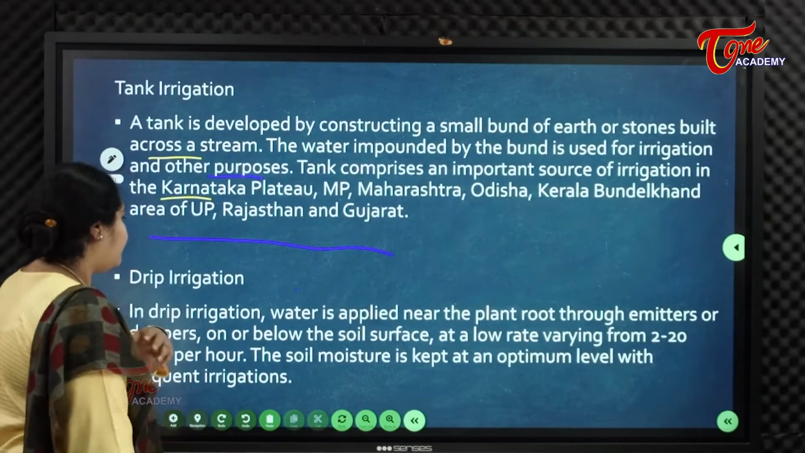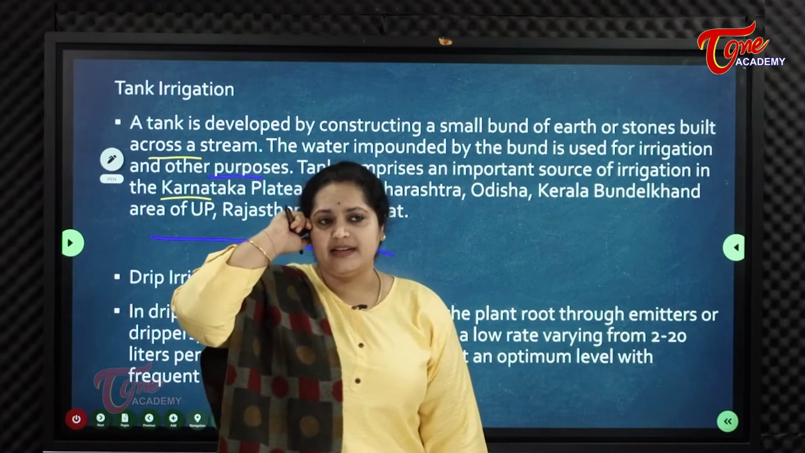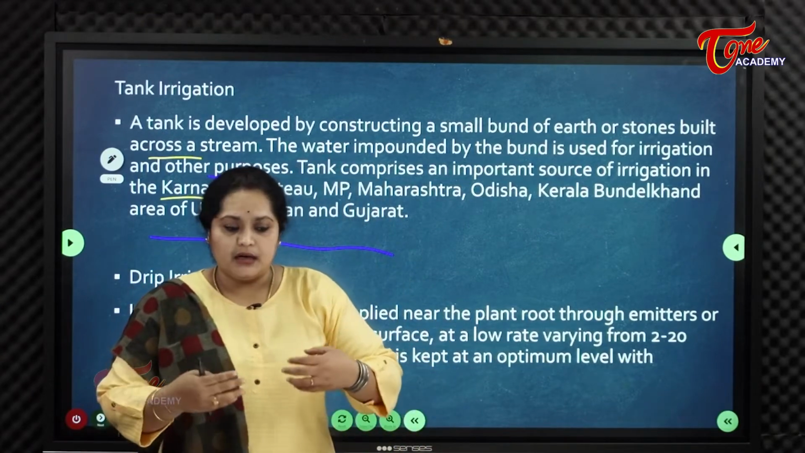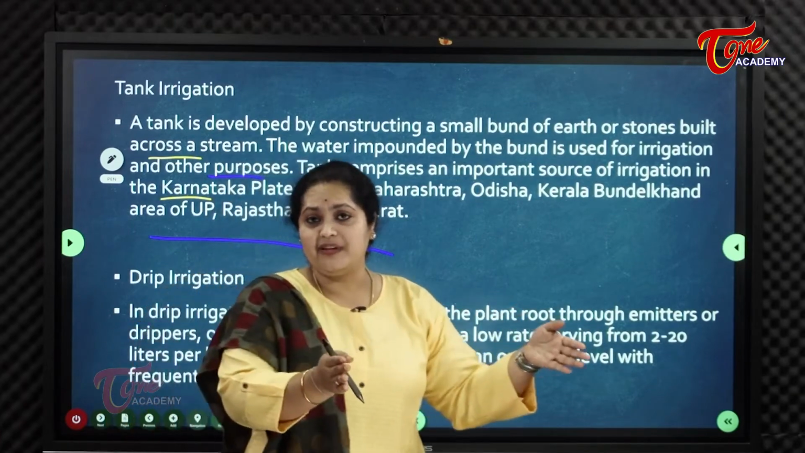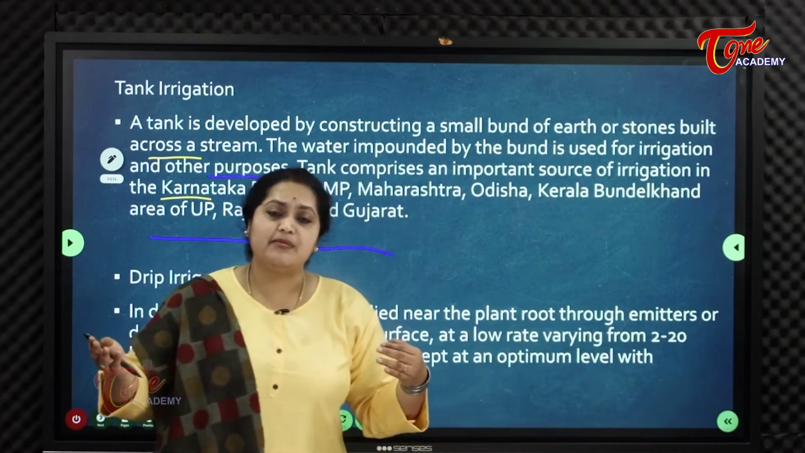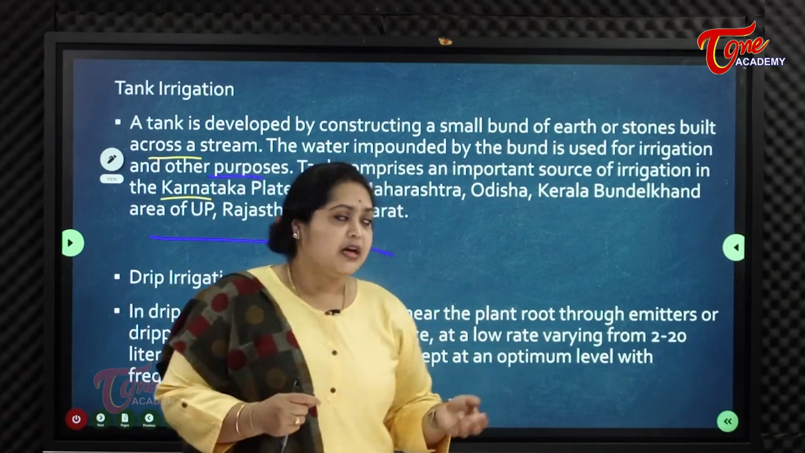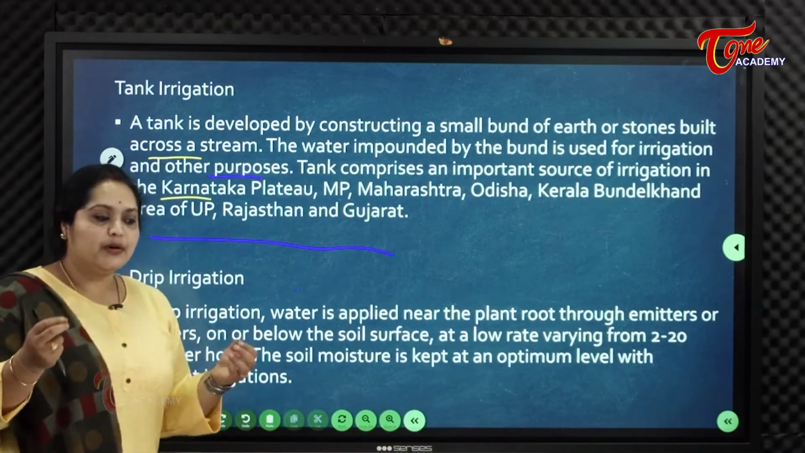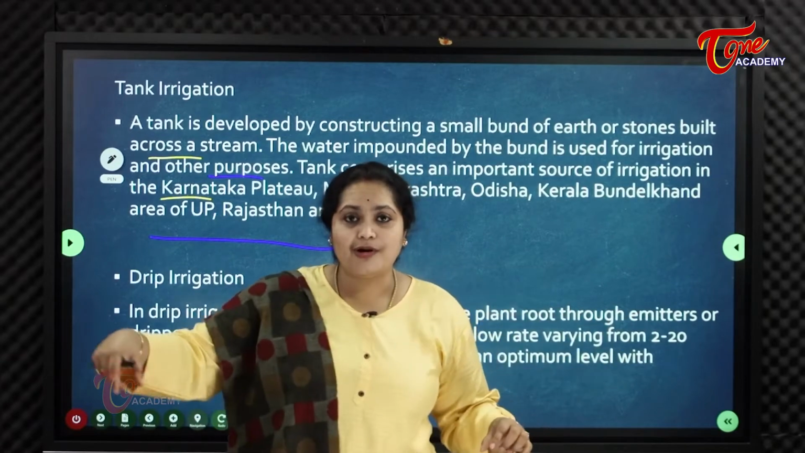Next one is drip irrigation. Nowadays it is followed by small to large farmers. Small farmers means a farmer with small acres of land, and large farmers means a farmer with hundreds of acres of land. In drip irrigation, they arrange small pipes throughout their farms.